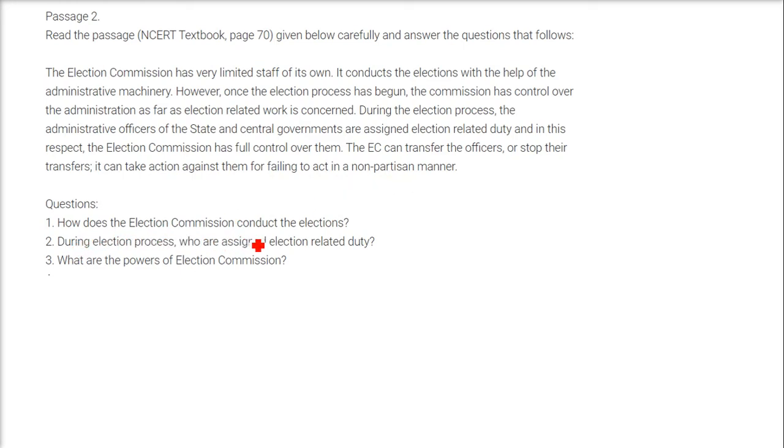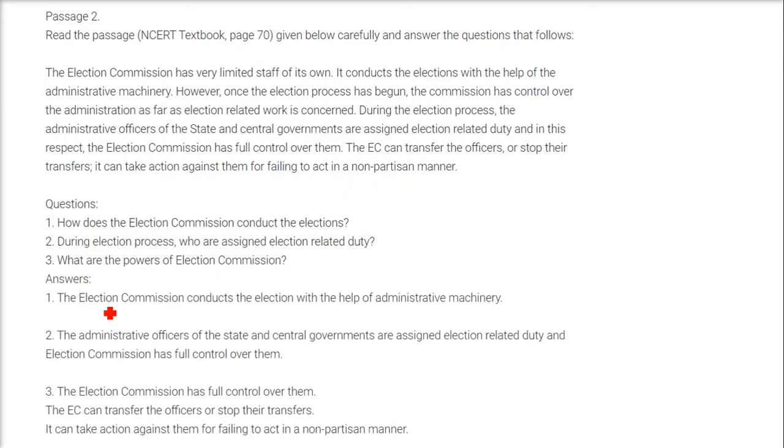How does the Election Commission conduct the elections? The Election Commission conducts the election with the help of administrative machinery, that is, the government servants. During the election process, who are assigned election-related duty? The administrative officers of the state and central government, that is, the government people, are assigned election-related duty, and the Election Commission has full control over them.